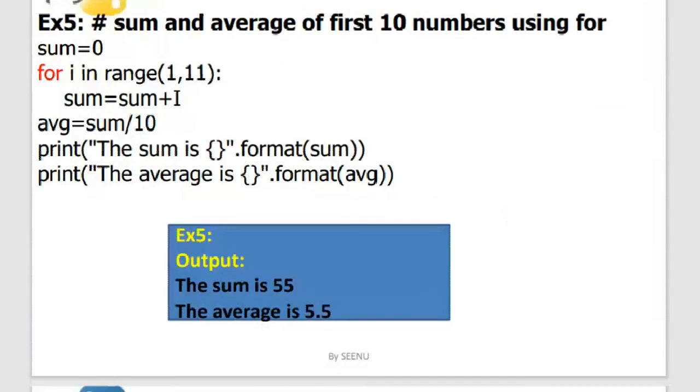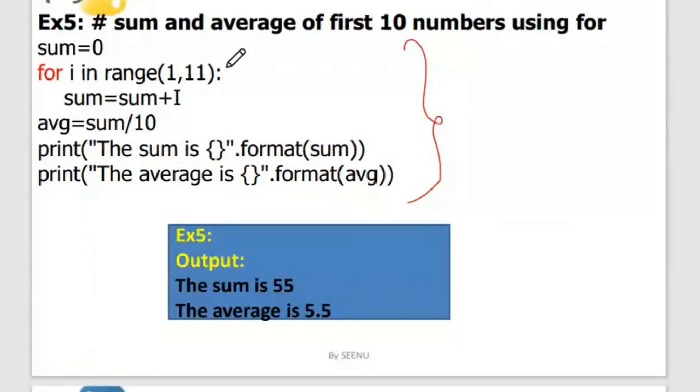Now coming to example number 5. We want to sum and average the first 10 numbers using for. This is the same program that I have written for the while loop, but I have taken it in the for. There I said i is equal to 1, for the first 10 numbers, and i is less than or equal to 10, and i is equal to i plus 1. So 3 different looping constructs I have used: the initialization, the condition, and the increment.